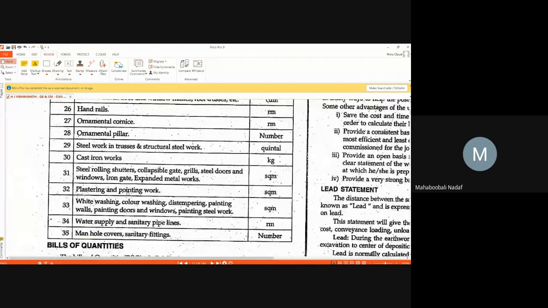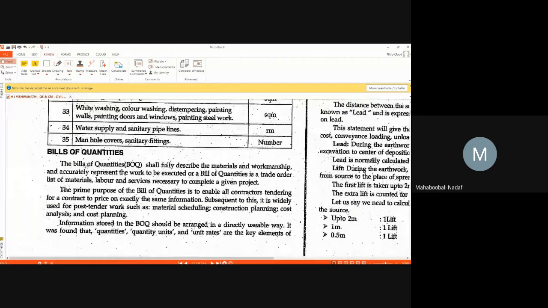You can just refer. Now, bill of quantities, I think already explained, has all the items, the quantity of those items, and their unit. So all the items with their quantity and unit are called the bill of quantity.